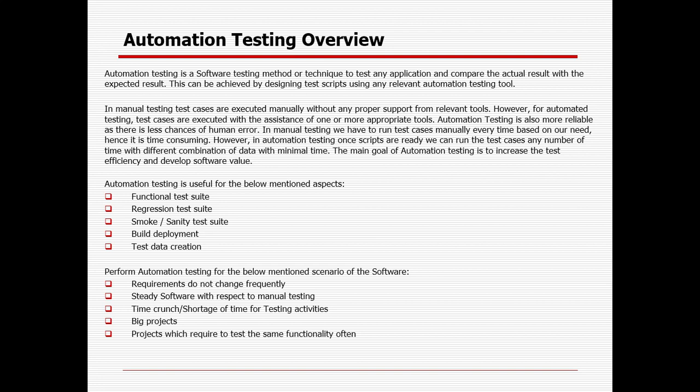You can automate the test data creation part. Suppose in real time you need to create some test data, right? You can create your script and create your data. Suppose there is an insurance project you are working on, so you need to create some policy. Say it's life insurance or motor vehicle insurance, you want to buy something, so you need to create a policy. With the help of the automation script you can create the policy, and after the policy is created, you can take the policy and perform different operations. You can renew the policy, you can do some policy change, all this stuff you can do, right?